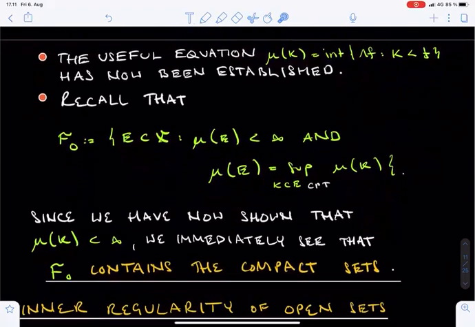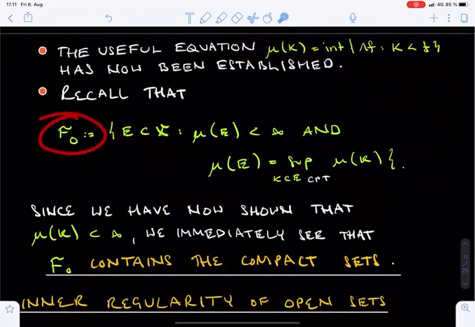We close this section by pointing out that the family F0 contains the compact sets. We had better recall the definition. F0 consisted of all those subsets E of X which have finite mu measure and whose mu measure can be approximated from below by the mu measures of compact sets. Of course, the approximation from below is trivial if E itself is compact. So the only requirement in this case is that mu of E is finite. But this is what we just established. So we conclude that F0 indeed contains the compact sets.